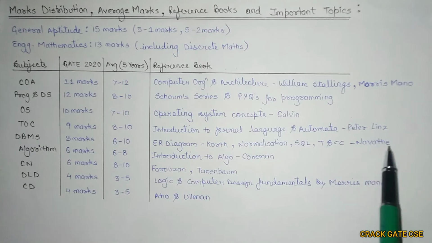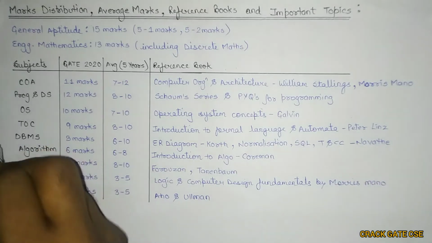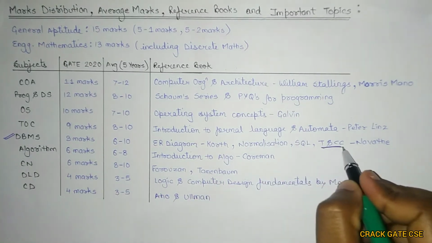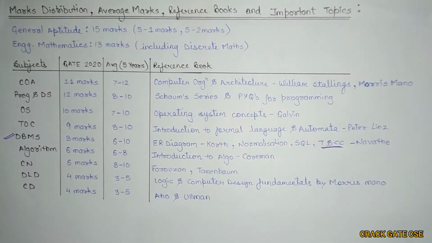You can refer to the Navathe book. The playlist for the database is available on my channel, and you can refer to that particular playlist. Only the transaction and concurrency control topic is left, and everything else is completed in a detailed manner with examples, along with some previous year GATE questions. So I hope that you will not face any difficulty in solving questions if you are referring to my playlist.